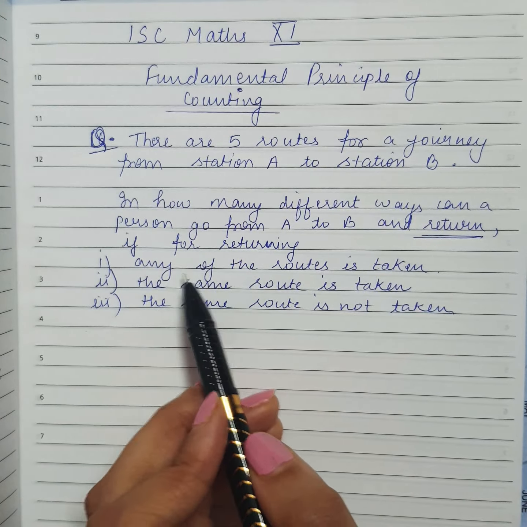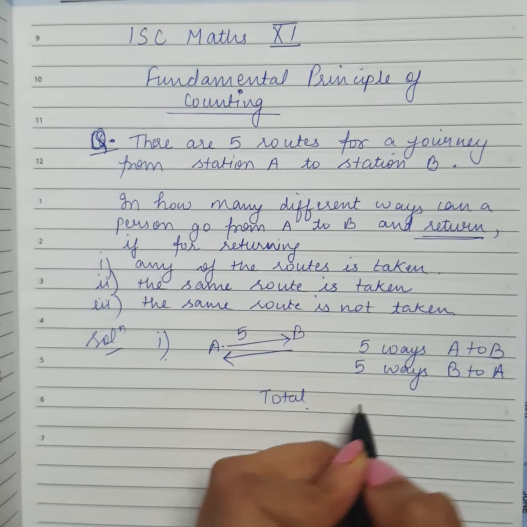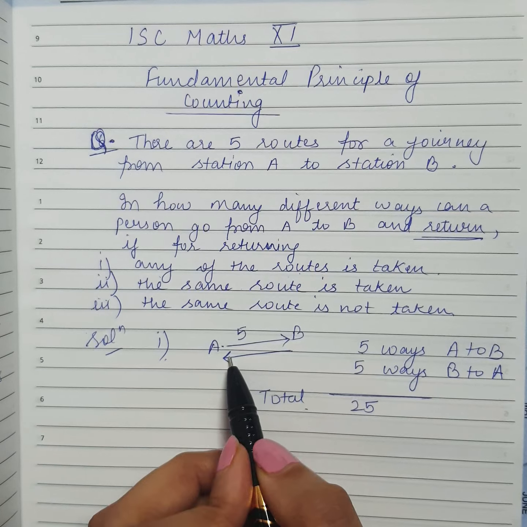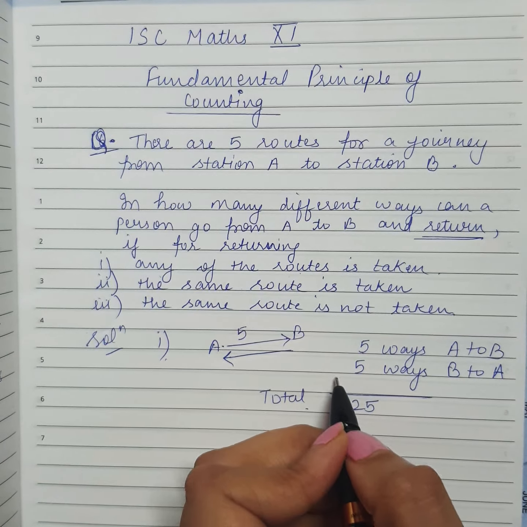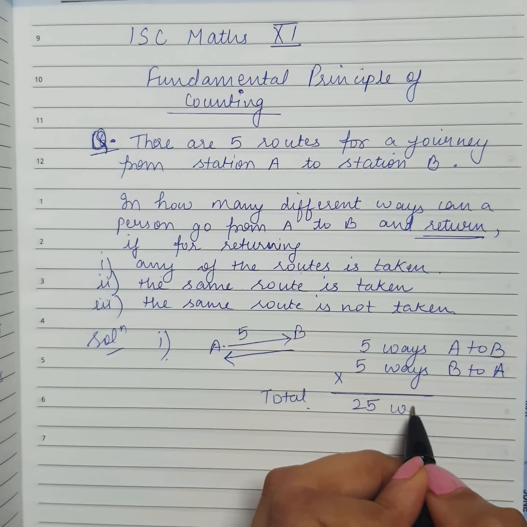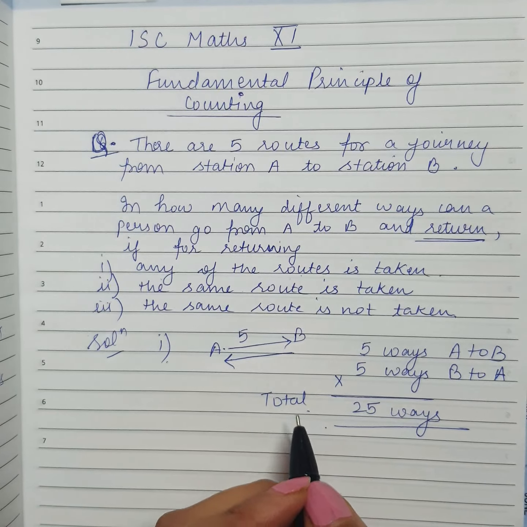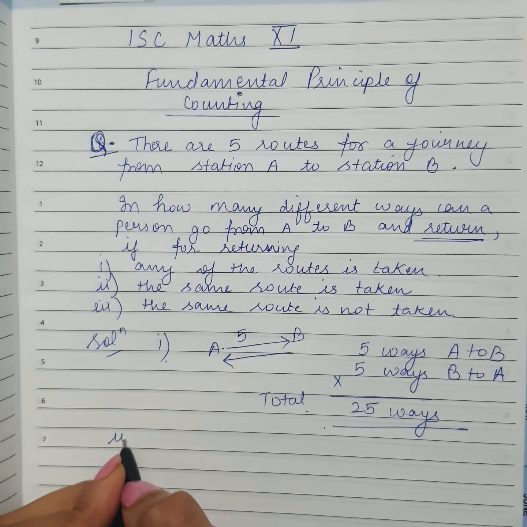So again to come back we have 5 ways from B to A. So total ways we have 25, because जाना भी है and वापस भी आना है. In case of and we multiply. So 25 possible ways he can go and return by all different routes, any route.